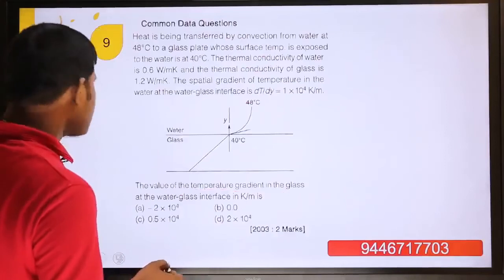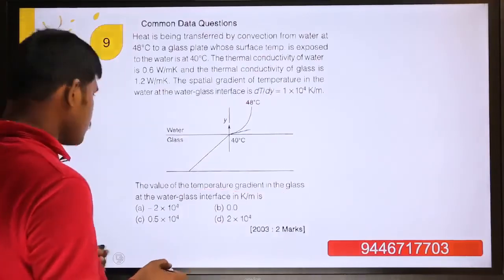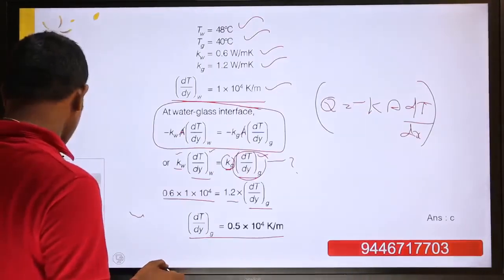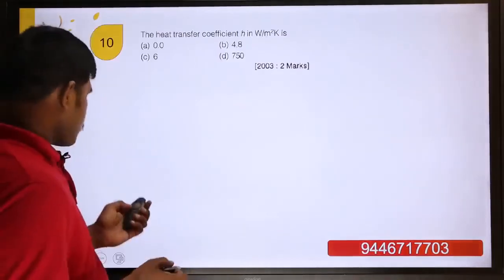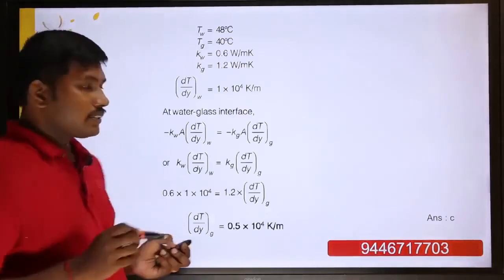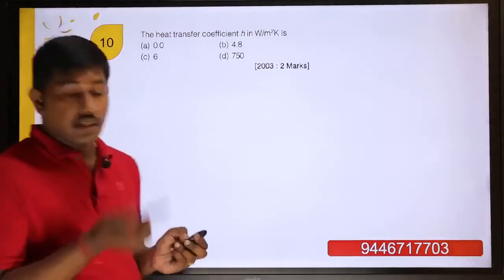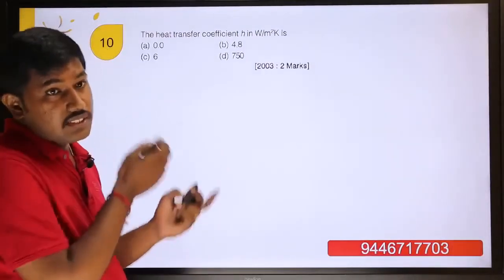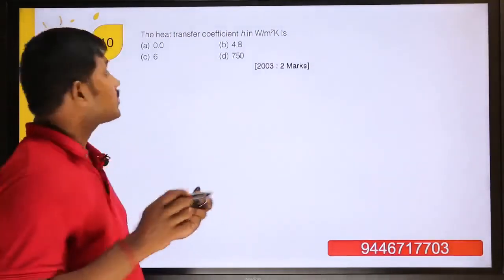So comes to the next question. Again this is a linked type question. Only one question they ask, the answer is C. So comes to the next question. Related to this one, this is a linked question. So we expect two questions are there.